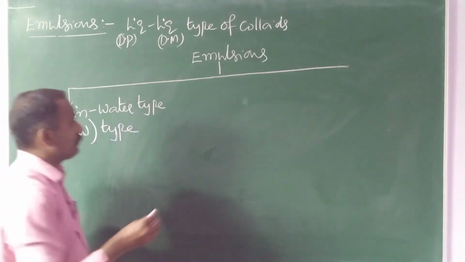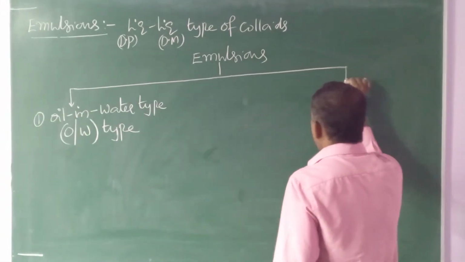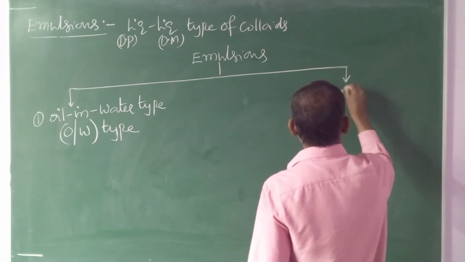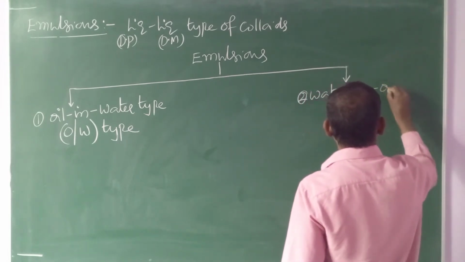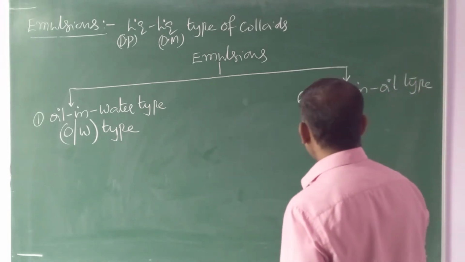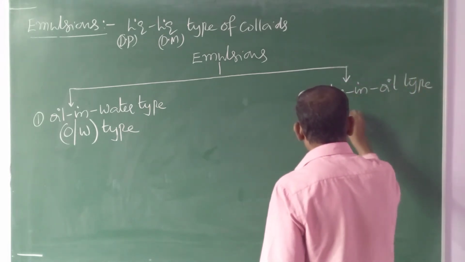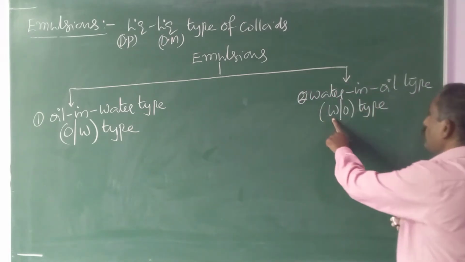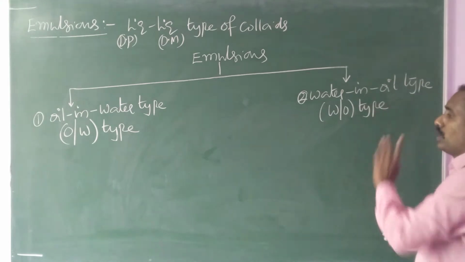The second one is water in oil type. First one oil in water, second one water in oil type, shortly represented as W/O type. W stands for water, O stands for oil.